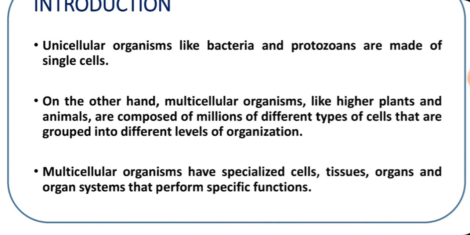And then organ systems. Of course, in animals, we have different kinds of systems. Even as human beings, we have digestive system, circulatory system, integumentary system, then nervous system. So there are various systems. These organs are grouped to form organ systems, reproductive system, and it goes on like that. So they will perform specific functions.